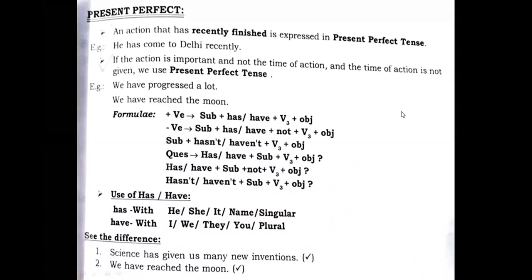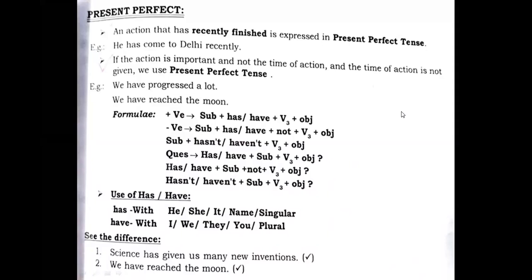When the action started and by the time of speaking, it has finished. The action is finished, over, right? That action which is over or finished by the time of speaking is counted in the present perfect tense, right? The helping verbs are has, have. You see the example: he has come to Delhi recently.